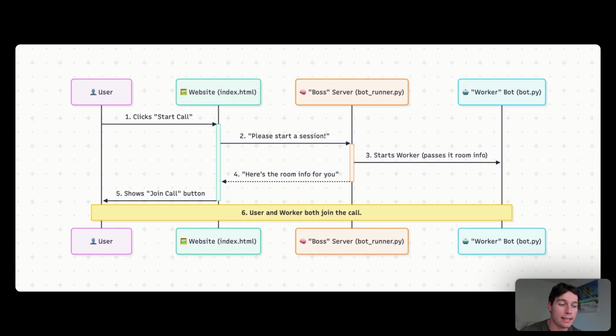So we're going to be using Daily, and our code is going to make an API request to their servers, and it's going to ask, please create a brand new temporary private room for our video call. So then Daily is going to create that room and send back the URL of the room in the response